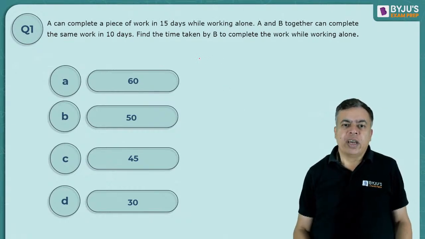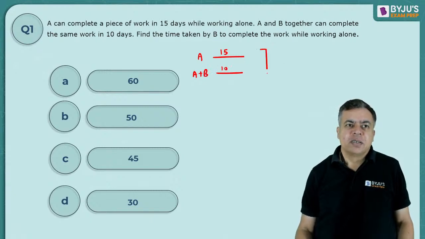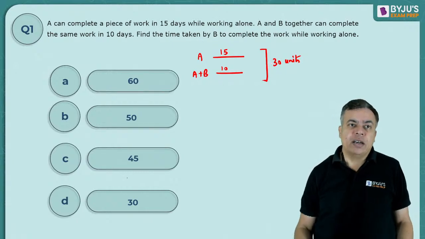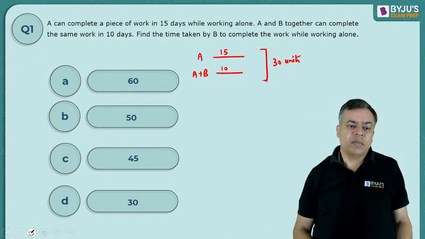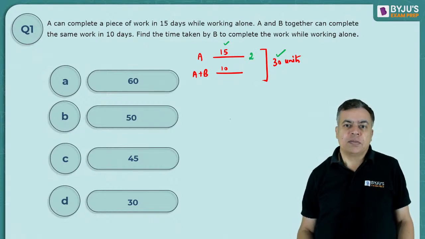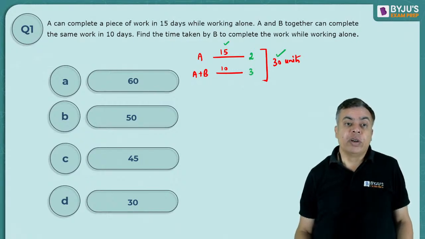So here the question is that A can alone do it in 15 days and A plus B together can do it in 10 days. So if I take the LCM of the time taken, and I take this as the total work done, that is 30 units. If A can do it in 15 days, that means per day work will be 2 units. This is per day work, which is efficiency. A plus B can do it in 10 days, that means they are doing 3 units together.